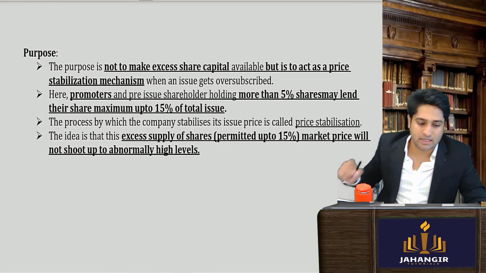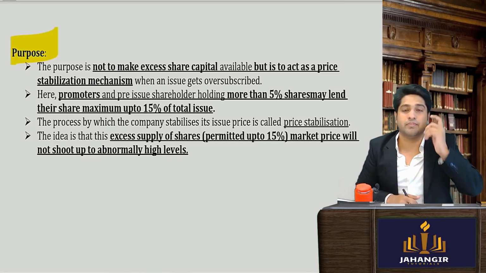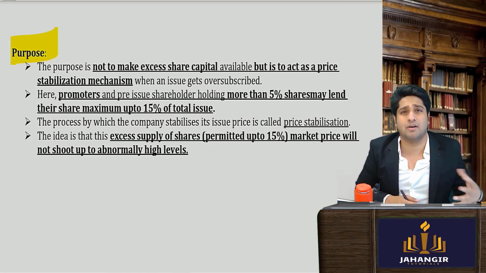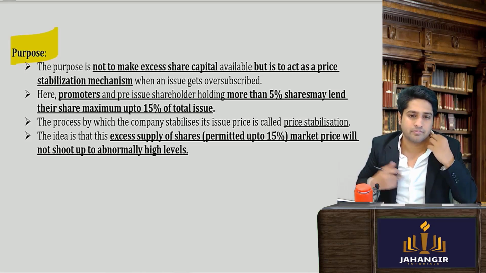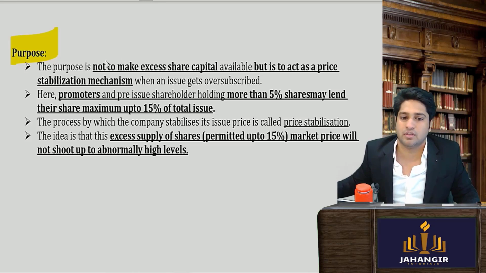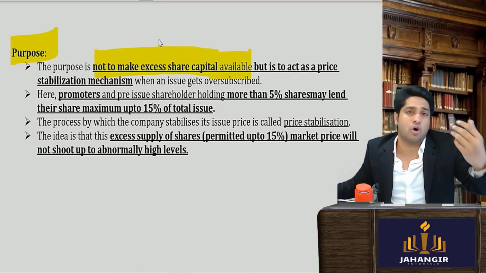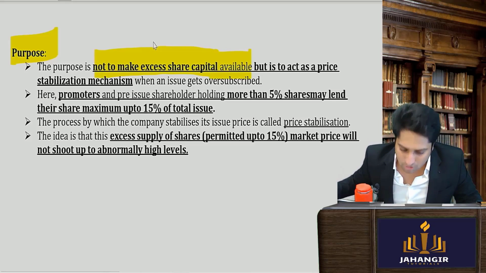Purpose. Now tell me, is the purpose of green shoe option trying to make a quick buck or trying to make profit or try to provide excess capital? Is that the objective? The purpose is not to make excess share capital available. The objective is not over allotment. Is the objective over allotment?